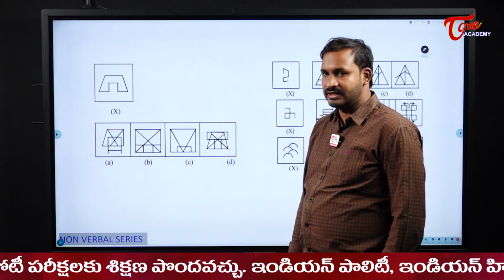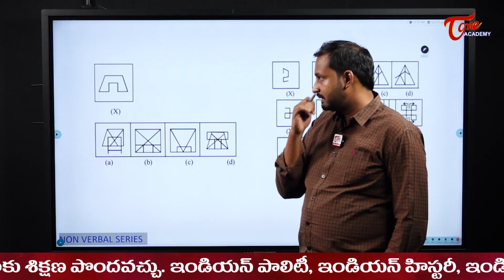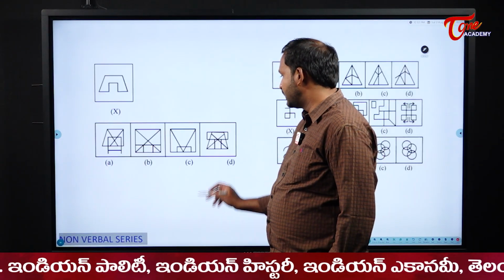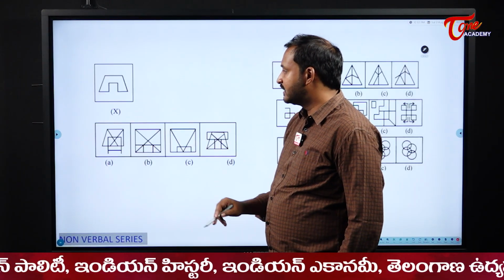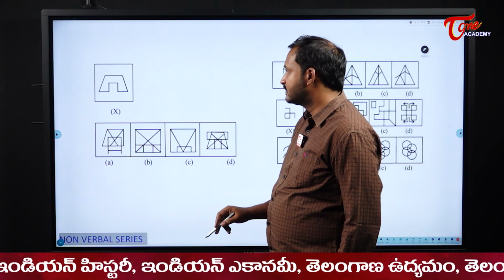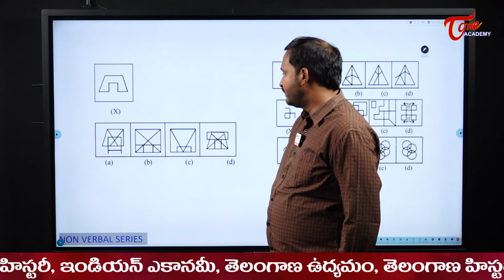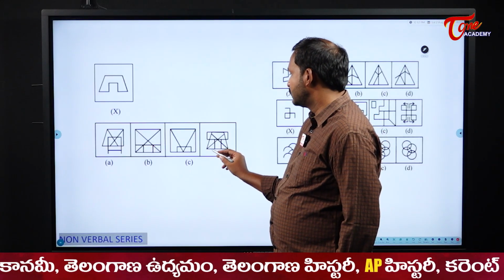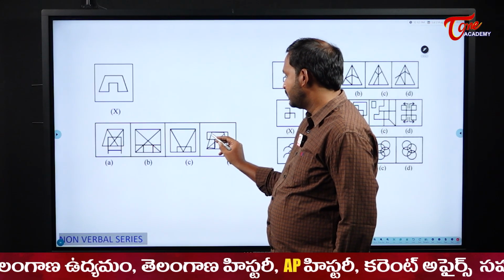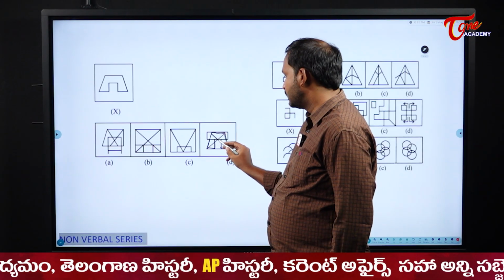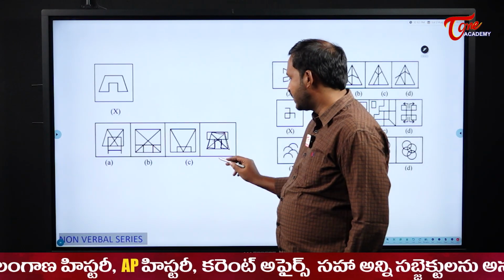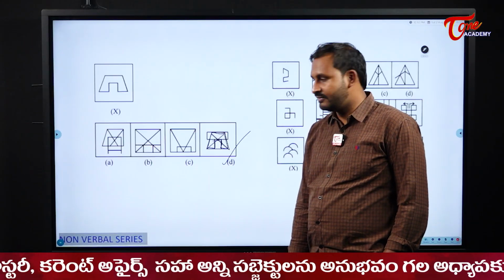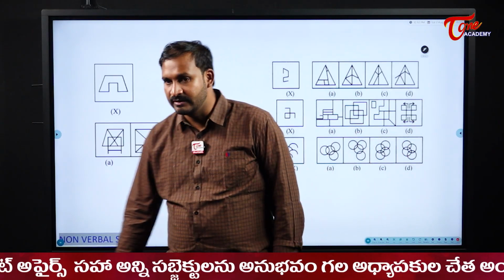I need to tell in which figure this shape will be seen for me here. Now please observe carefully, students. In which figure the shape is visible for us. Please observe this one. I have a shape in the similar manner, right? So my answer here becomes option D.